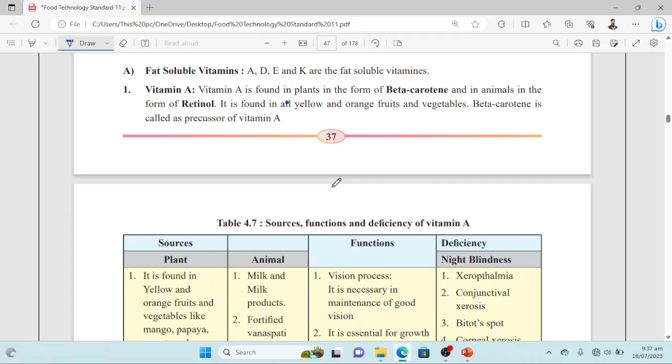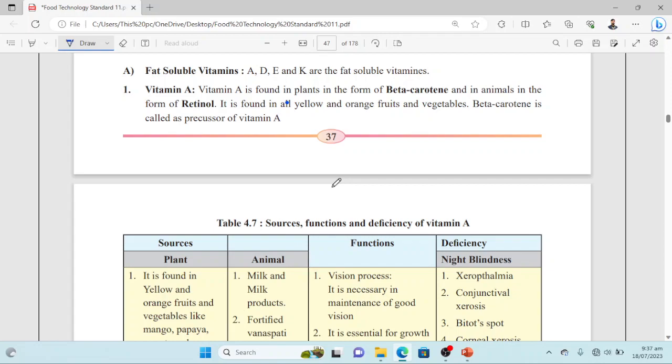First of all, vitamin A. Vitamin A is found in plants in the form of beta carotene. So this is the form of vitamin A, and in animals it is in the form of retinol. It is found in all yellow, orange fruits and vegetables.